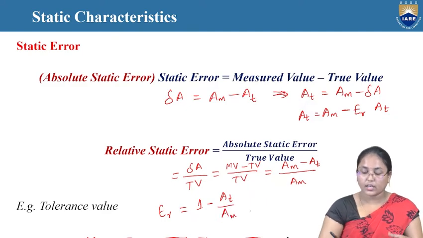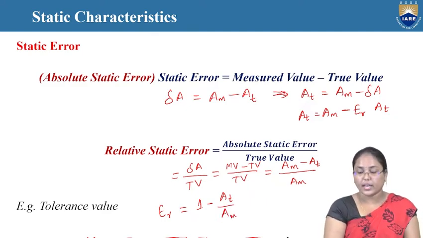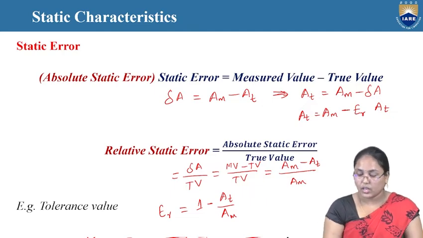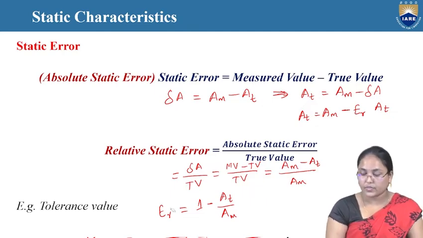Now again, if we multiply and rewrite the particular equation, then AT can be AM minus ER into AT, because here delta A is equal to ER into AT. That's why we can get this particular value. So still we can rewrite the equation once again.